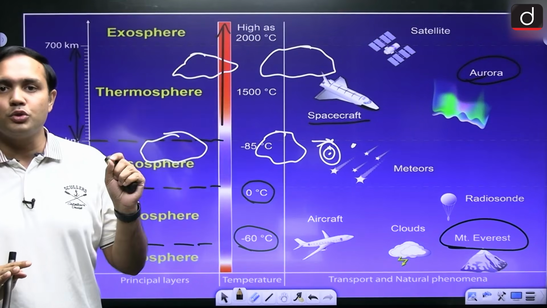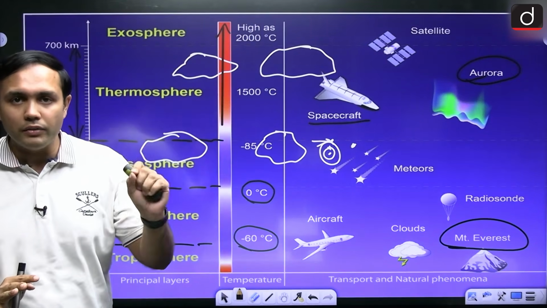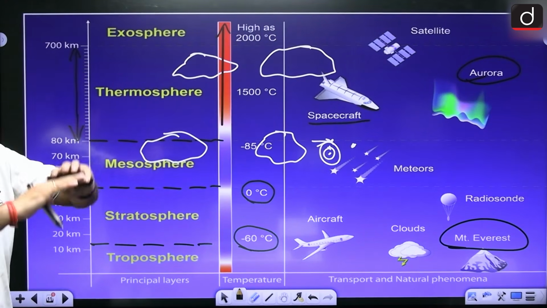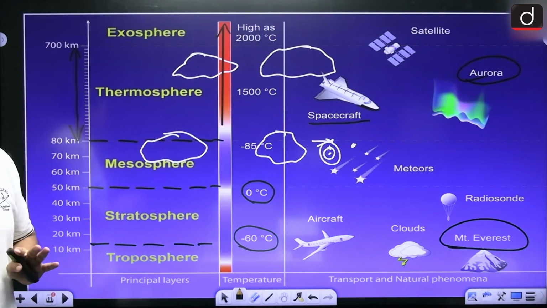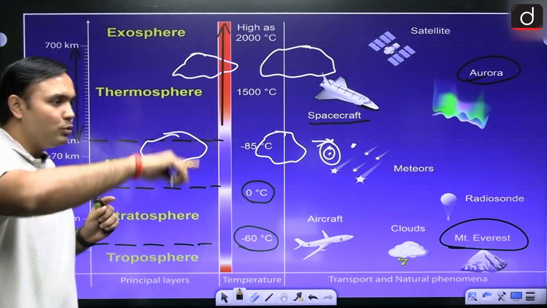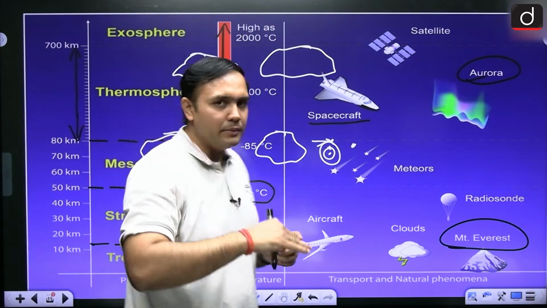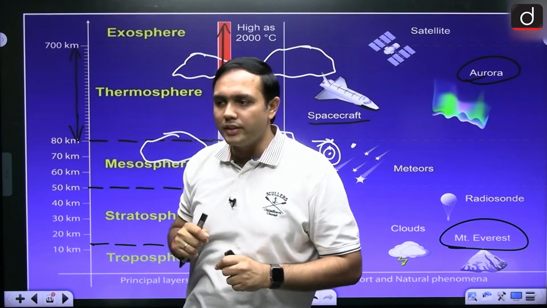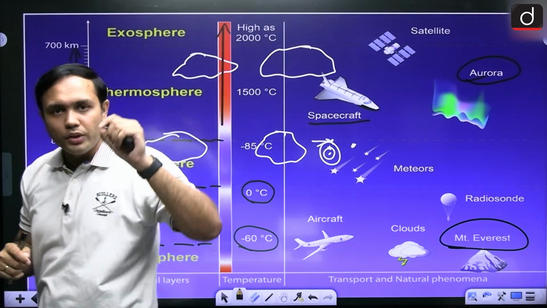Next important aspect is that where would you find all the weather related changes? Not most, not majority, all the weather related changes. It is in the troposphere that you will find all weather related changes taking place, right? Now, as we move up, say for example, if you are moving from Delhi, where we are today, and you are moving towards Mussoorie, so what you will find is that temperatures go down, right?